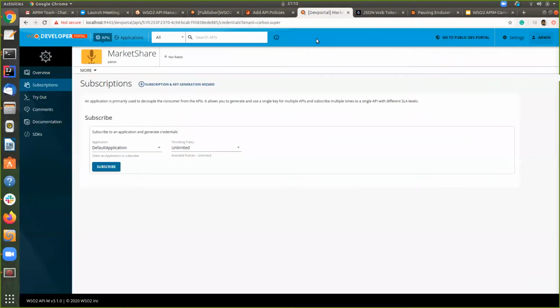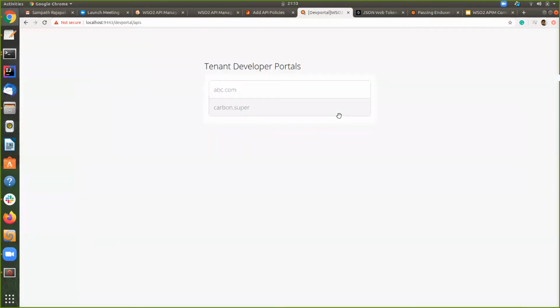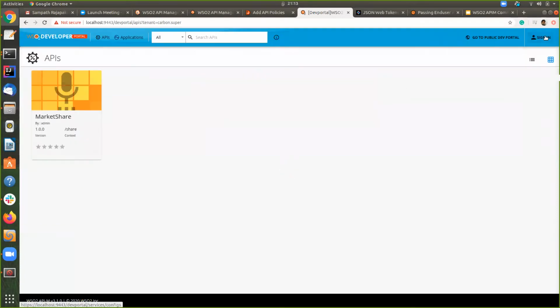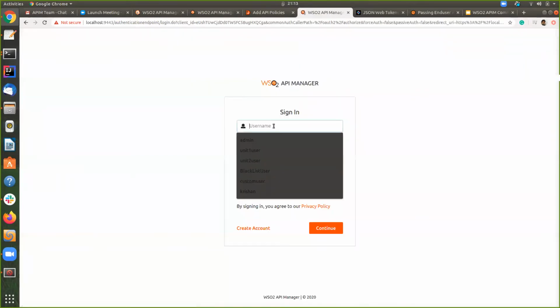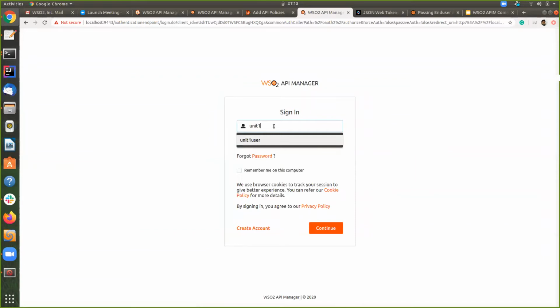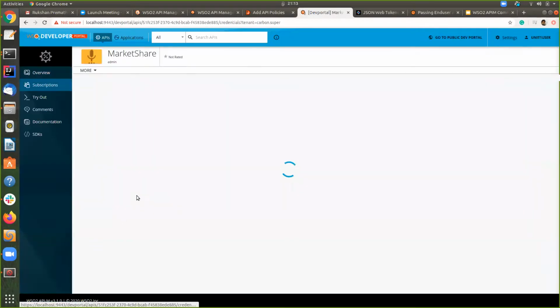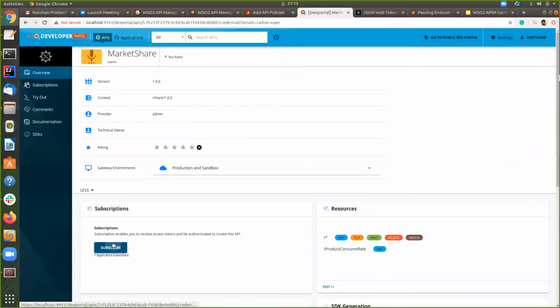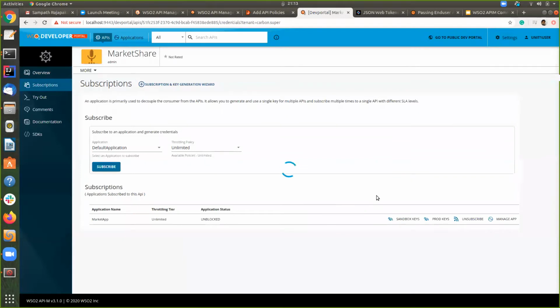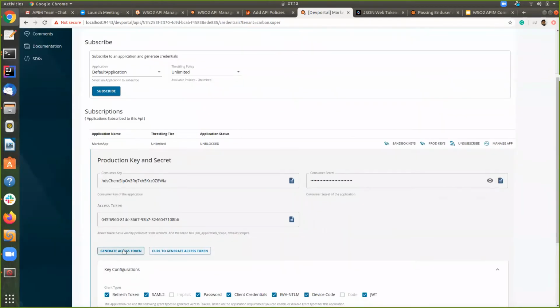So then let's quickly go to the other user, which is the unit 1 user, which needs a higher request rate. So I will quickly get a production key for that user as well.